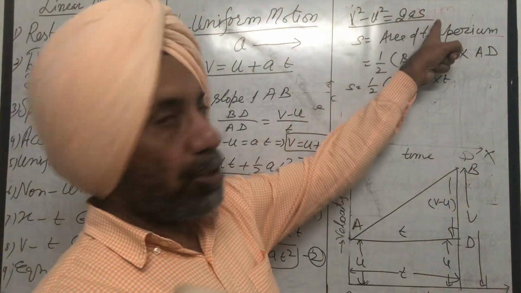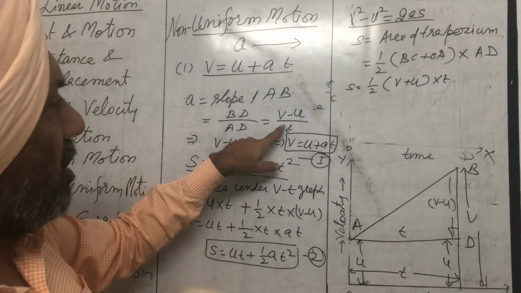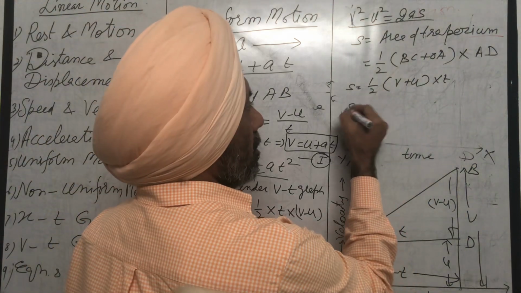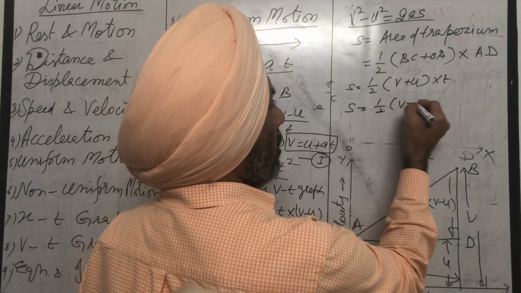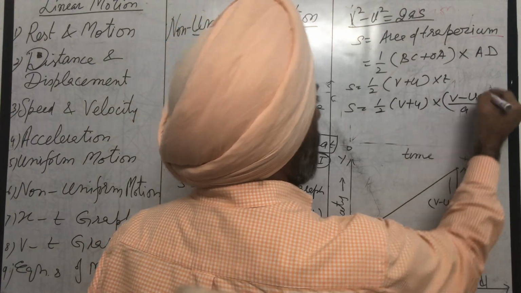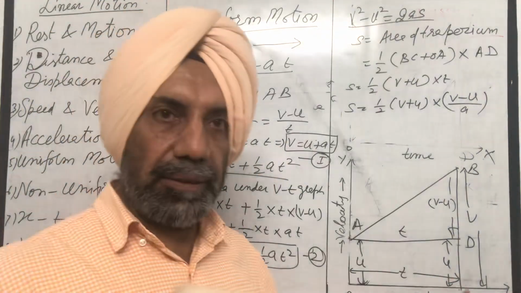Because in this equation there is no t, we have to eliminate t. So from the first equation, t is equal to v minus u upon a. The first equation is used in both the second and third.